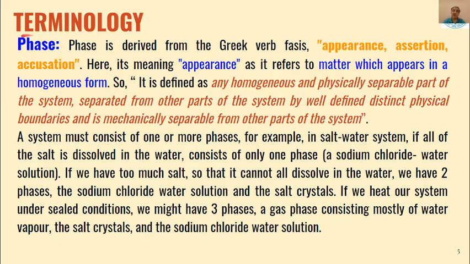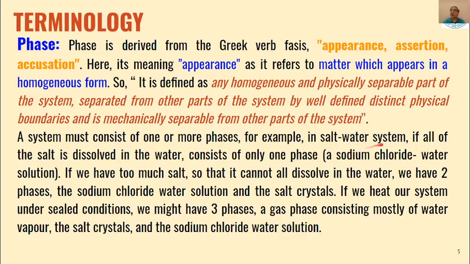So phase is a homogeneous form of matter. This can be defined as any homogeneous and physically separable part of the system which is separated from other parts of the system by well distinct physical boundaries and is mechanically separable from other parts of the system.